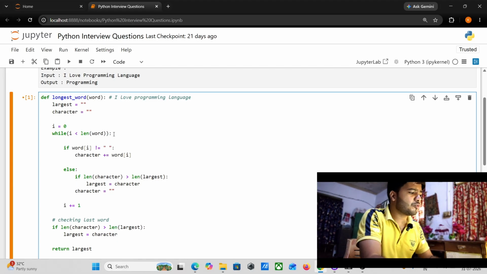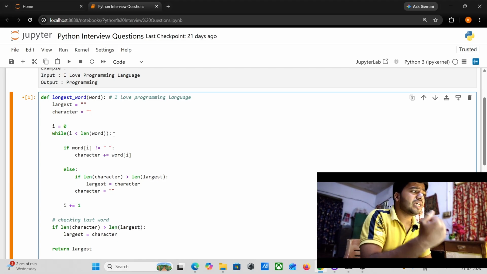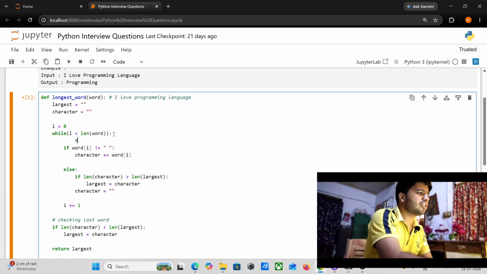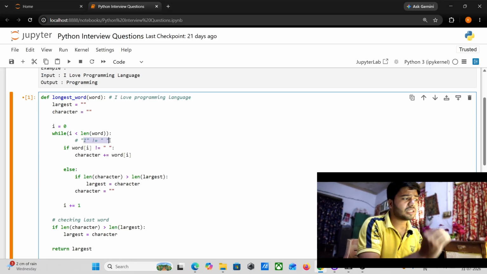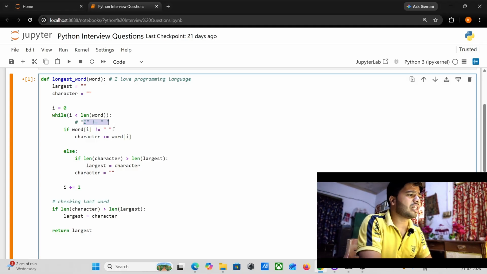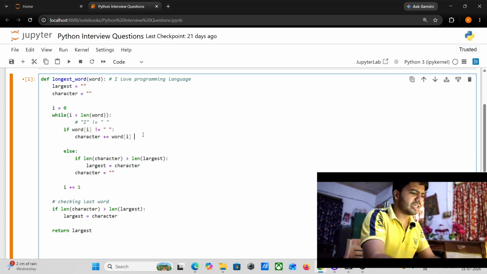In the while loop, it will check my if else condition: whether my i character is not equal to the empty string. In this case this is true, understood guys? So it will add this letter I inside my character.